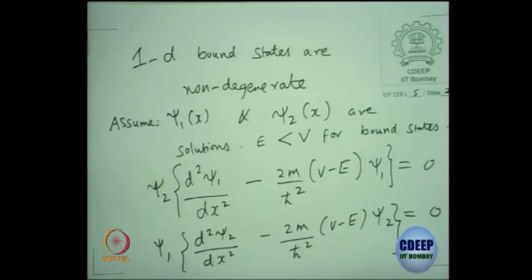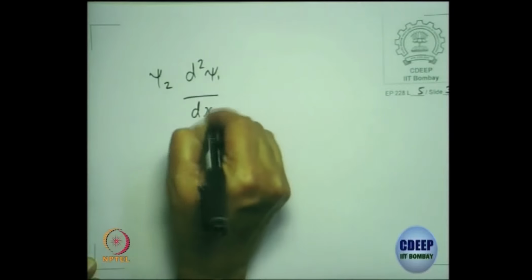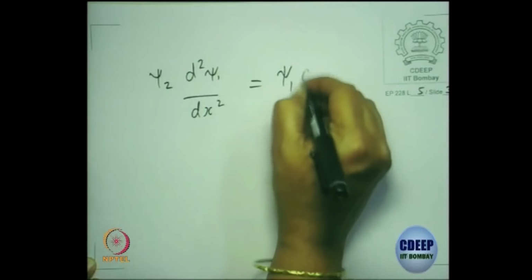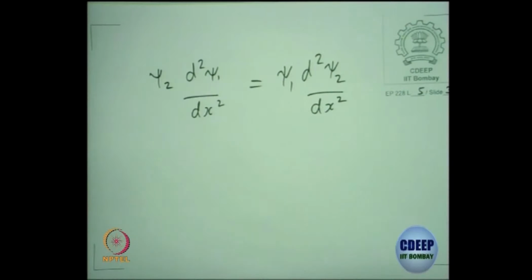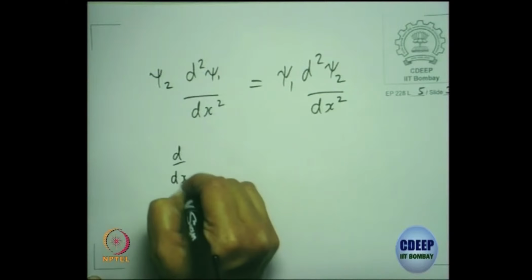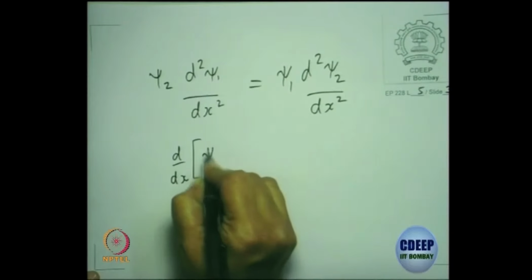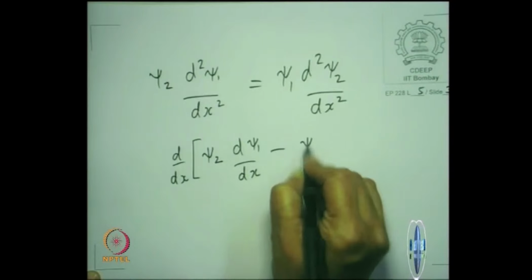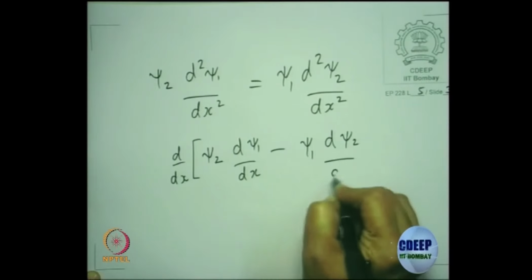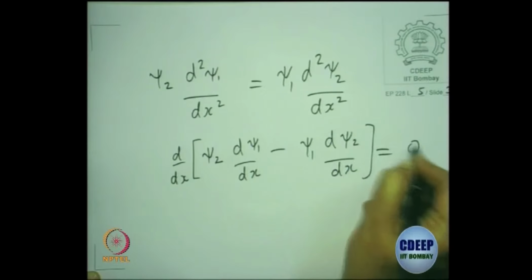What you will be left with is psi 2 d squared psi 1 by dx squared minus psi 1 d squared psi 2 by dx squared. This can be further simplified as d by dx of psi 2 d psi 1 by dx minus psi 1 d psi 2 by dx equal to 0.